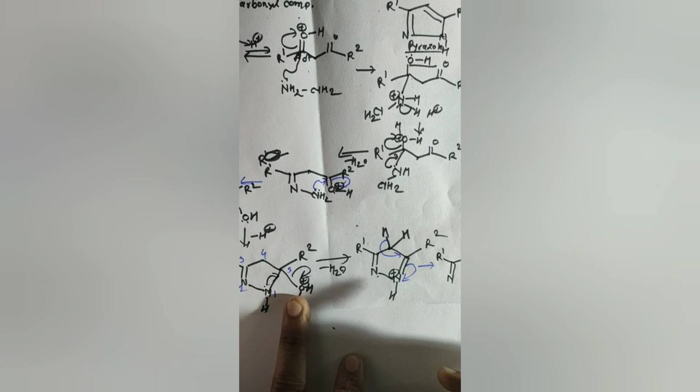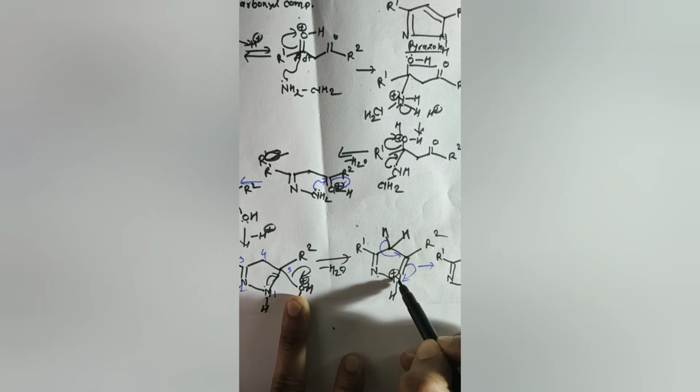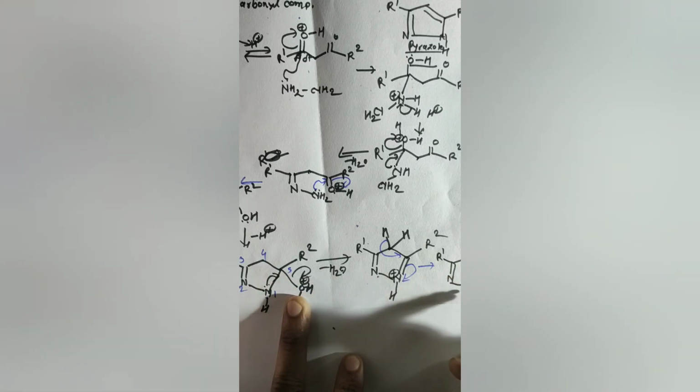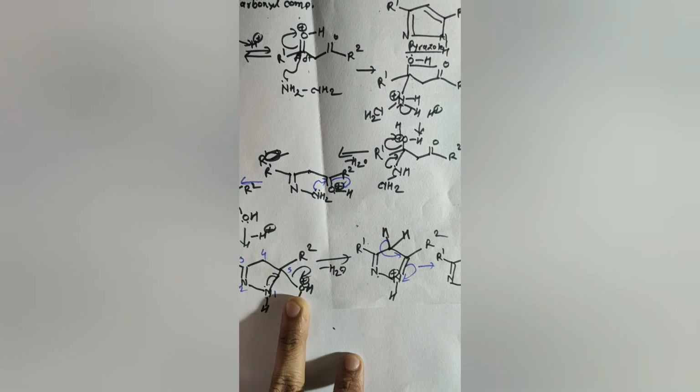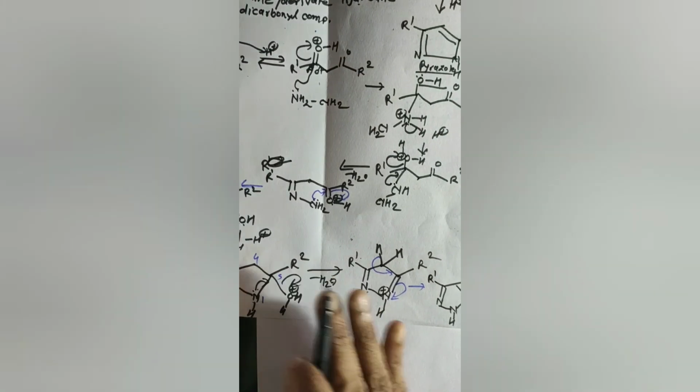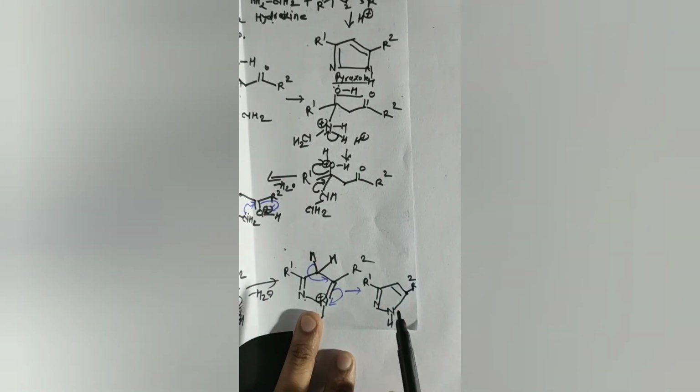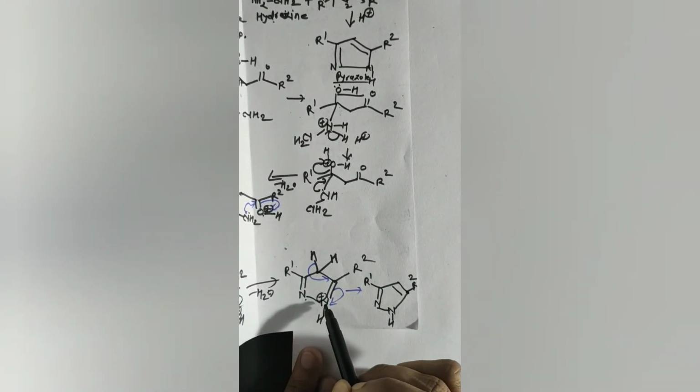Here is the R2, here is the nitrogen, and this nitrogen becomes neutral as this bond shifts toward the nitrogen. Two electrons get back to the nitrogen, and it becomes neutral. And here will be the hydrogen.